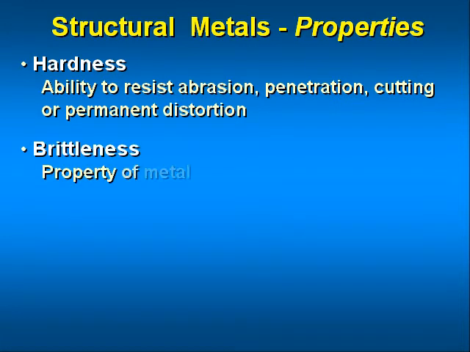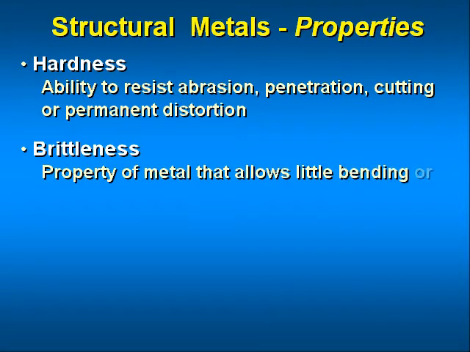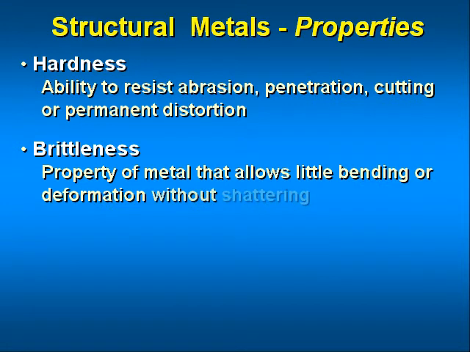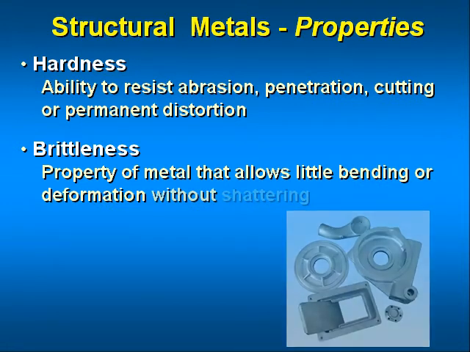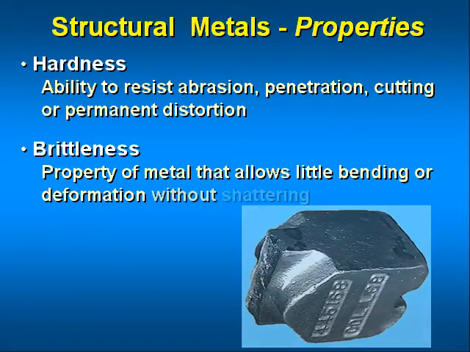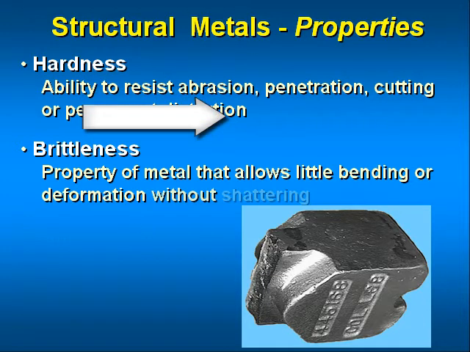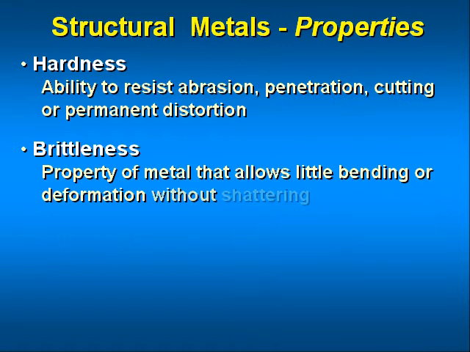Brittleness is the property of a metal which allows little bending or deformation without shattering. Cast iron, cast aluminum, and very hard steel are examples of brittle metals. A brittle metal is apt to break or crack without change of shape. Because structural metals are often subjected to shock loads, brittleness is not a very desirable property.